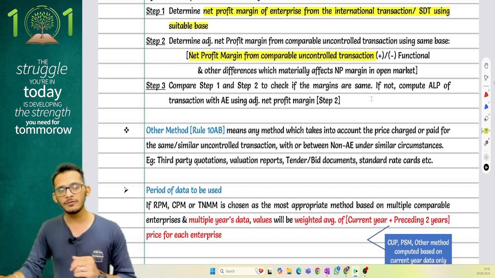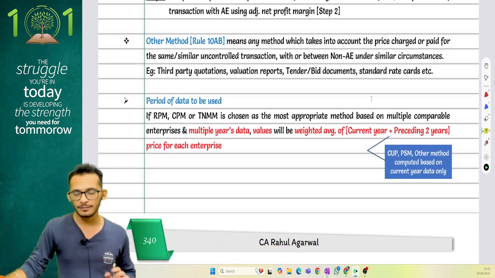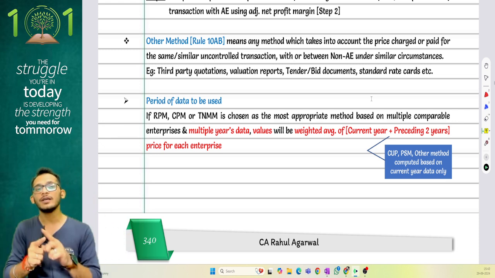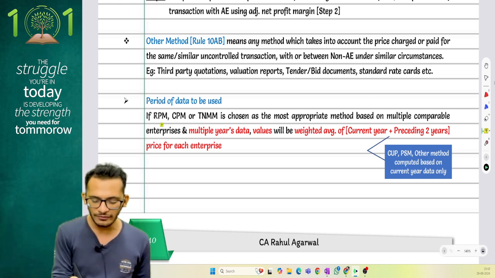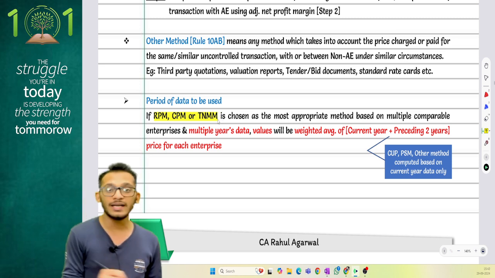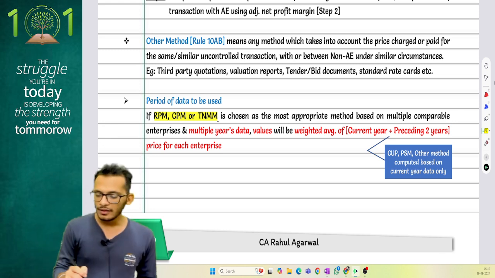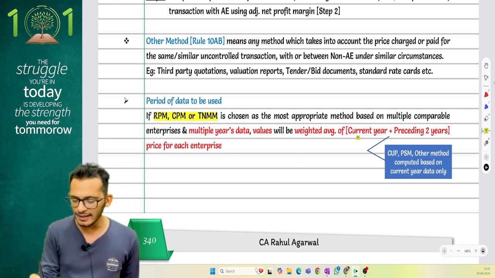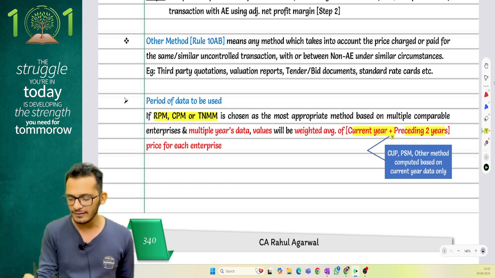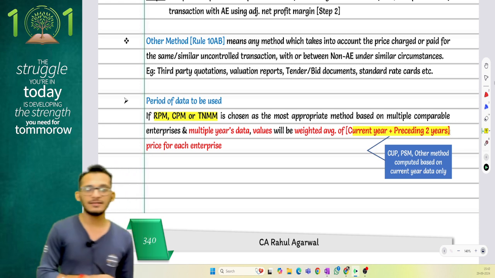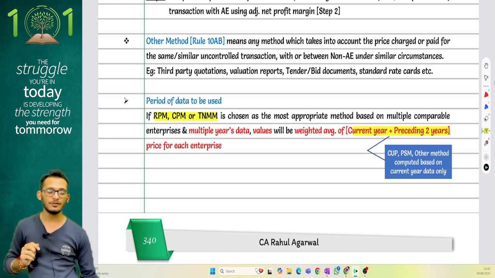Yes. Now question comes from transfer pricing method as to what period you should use. For the purpose of doing a transfer pricing study, income tax says that if it is RPM, CPM or TNMM, this resale price method, cost plus method or TNMM method, you can choose the current year data plus the last 2 years data as a weighted average for the purpose of checking your transfer pricing margin.